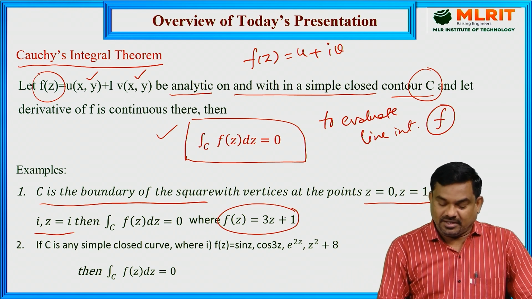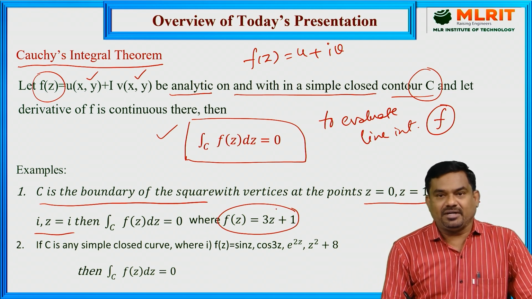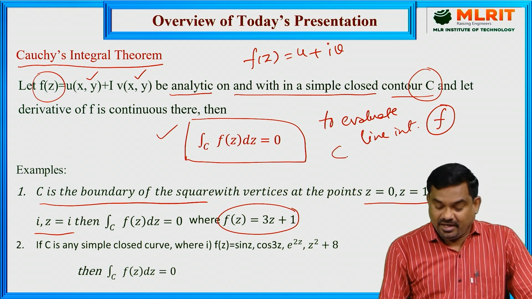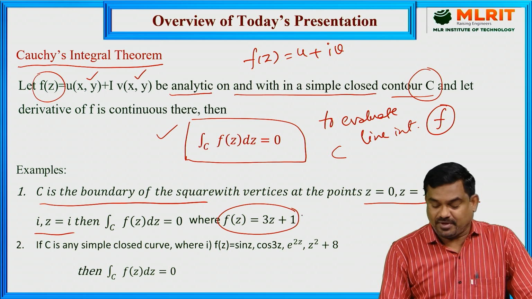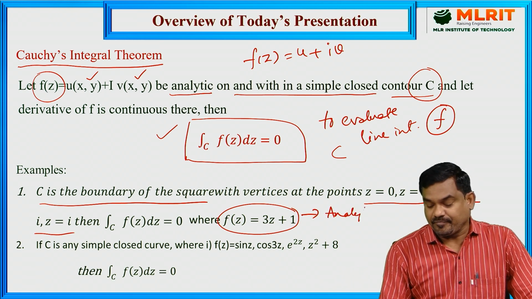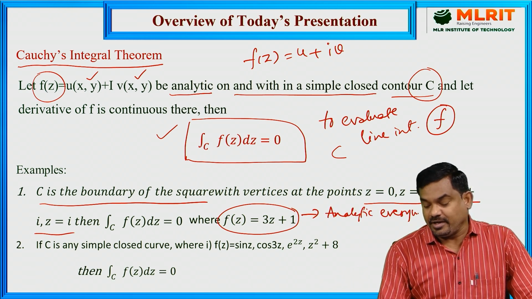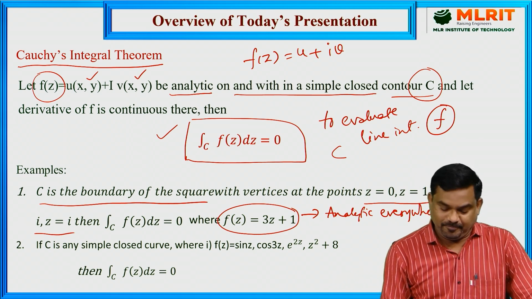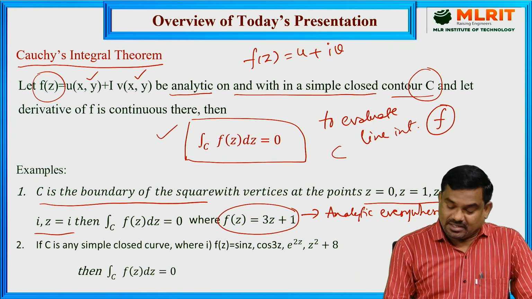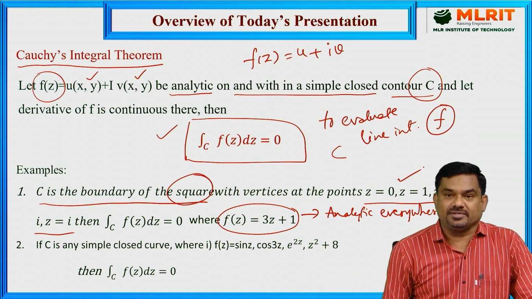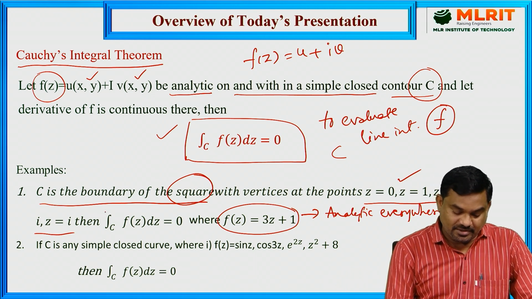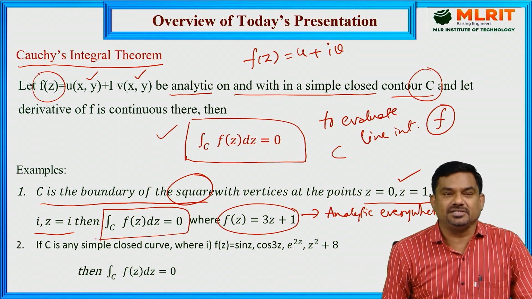First of all, it depends on the function f of z and also the curve C. Here the function f of z equal to 3z plus 1 is analytic everywhere, that means on the entire complex plane. So this is analytic on and within the given square with the given vertices. Hence we can apply Cauchy's theorem and the result will be 0. The integral of f of z dz is 0.